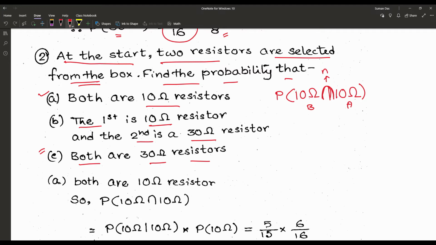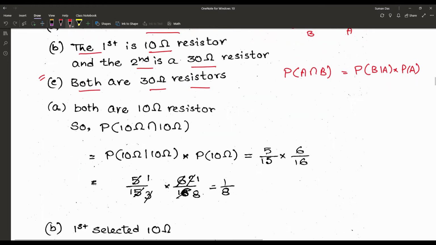So according to the formula, that is written as P of A intersection B is equal to P of B by A into P of A. So let's check what is happening here. That is 10 ohm and 10 ohm. That is our requirement.